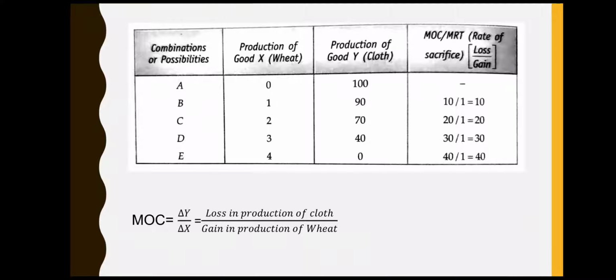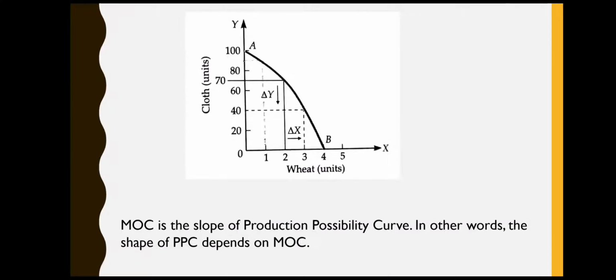And after that, there is a decrease of 10 units in the production of good y. So it will be 10 divided by the gain, that is 1 unit. So 10 by 1, that makes it 10. So similarly, we need to solve it. This is the graphical representation of marginal opportunity cost, which basically determines the shape of the production possibility curve.